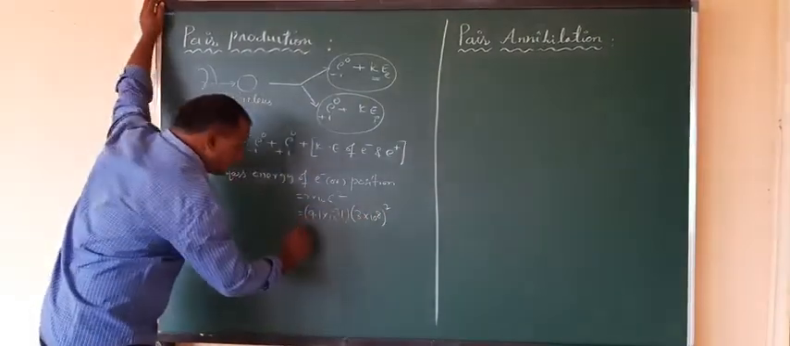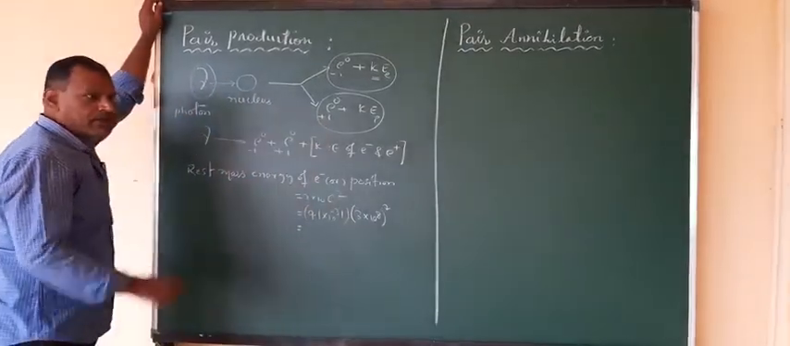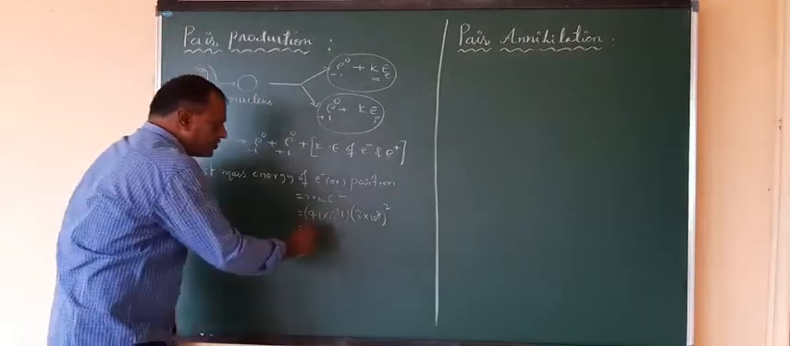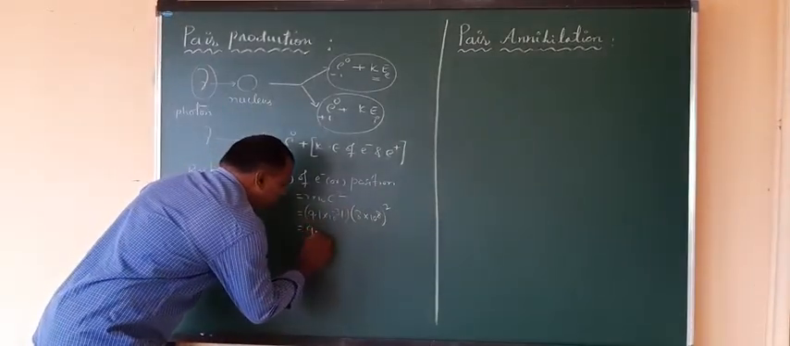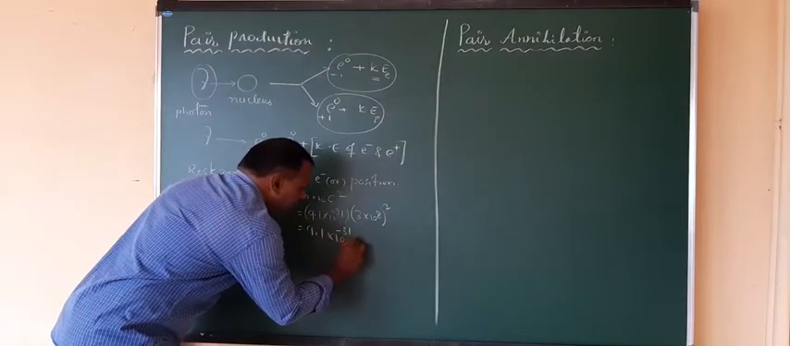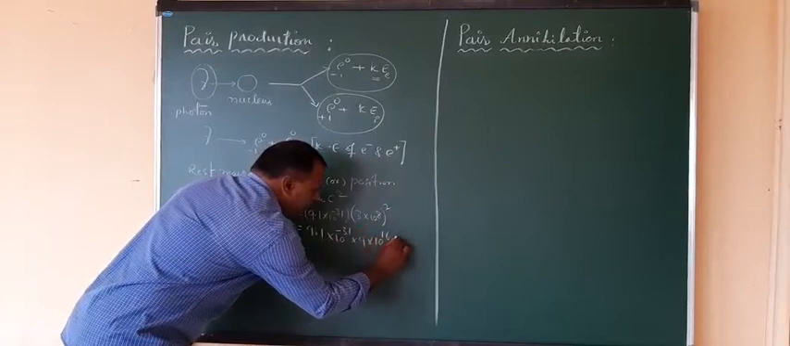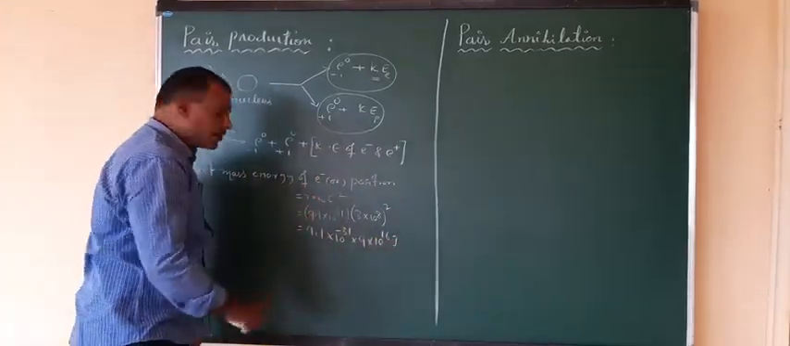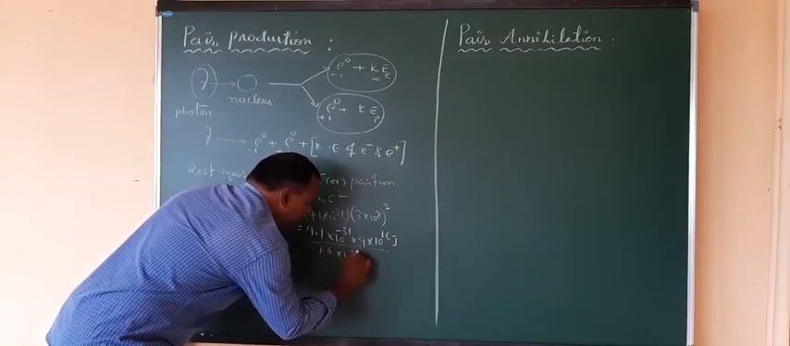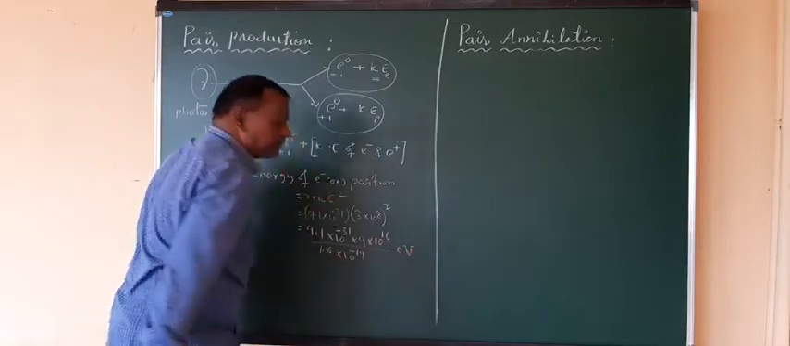When you calculate this, it will come in electron volts, or first I write it in joules. This will be 9.1 into 10 power minus 31 into 9 into 10 power 16, in joules. I want to convert into electron volts, so I will divide by 1.6 into 10 power minus 19. Now it is in electron volts.